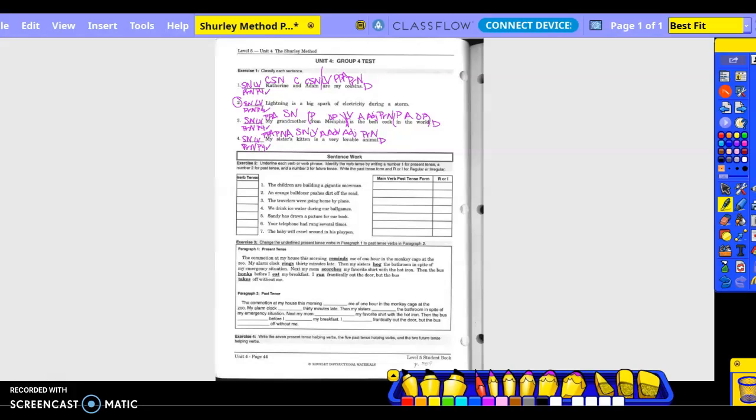Go back to the verb, divide the complete subject from the complete predicate. Is there an adverb exception? No. Okay. Is it the natural or inverted order? Natural. So, like I said, you guys are doing number 2.